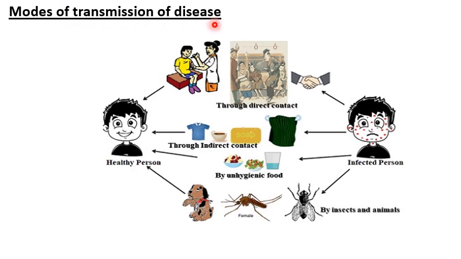Modes of transmission of disease. Students, infectious diseases are transmitted from person to person by direct or indirect contact. So there are two different ways by which infectious diseases can be transmitted. One is by direct contact with a sick or infected person, and the second is through indirect contact with an infected person.